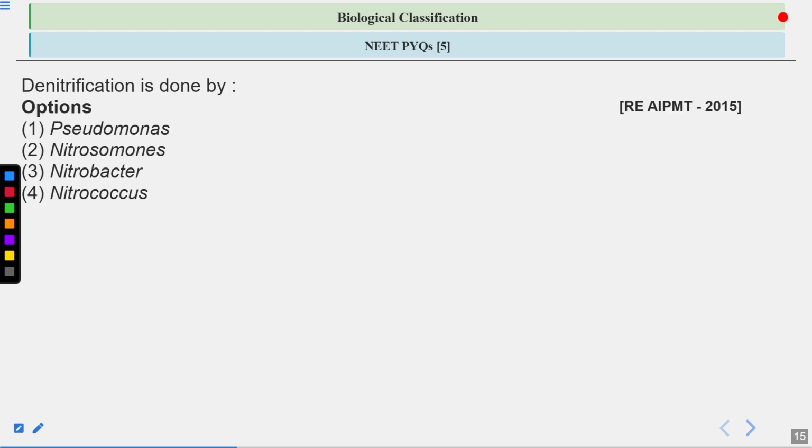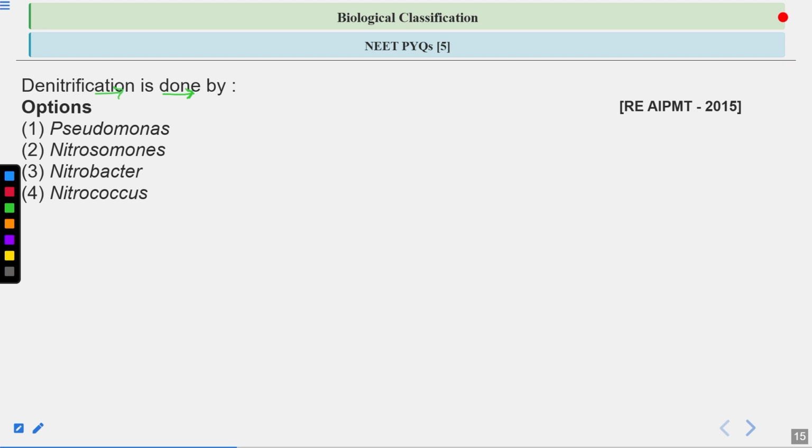Now let's discuss this question. This question is regarding denitrification. Denitrification is done by... first of all, you should know what denitrification is. There is a process nitrification and there is a process known as denitrification. You will study about this when you study atmospheric nitrogen fixation. What is produced at the end of denitrification?